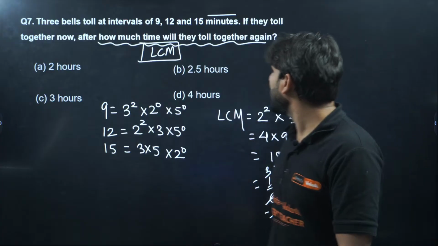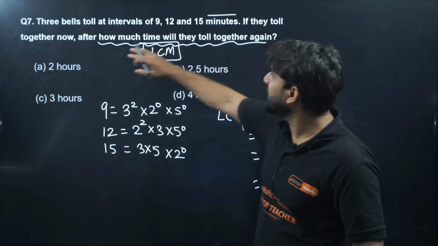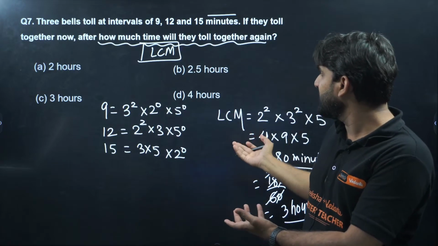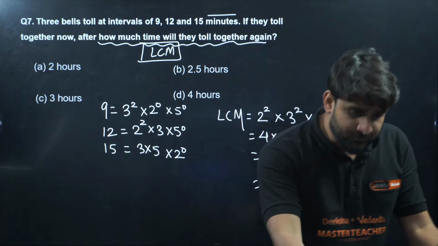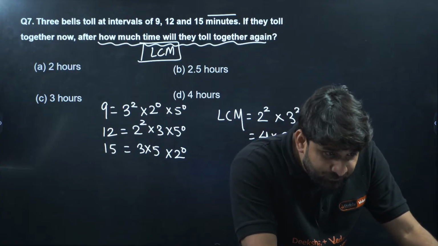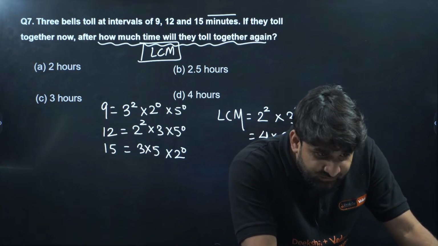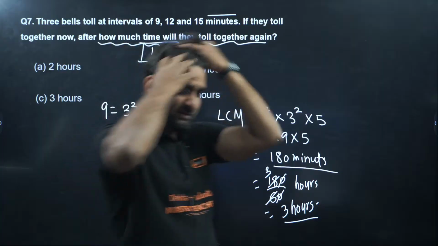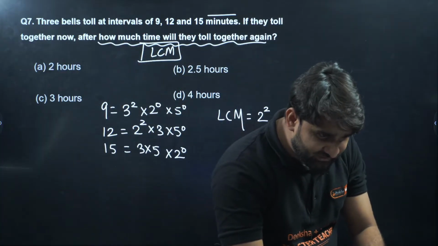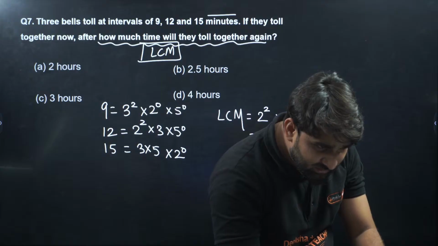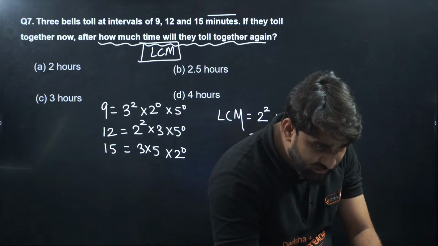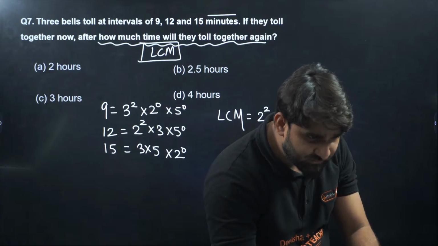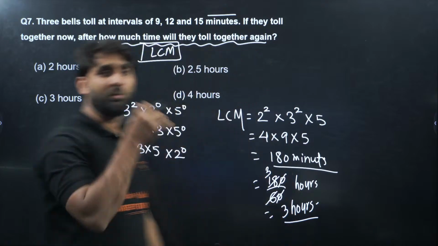36? Who is writing 36? If they toll together now, after how much time will they toll together again? 36 is not there, bro. Where is 36? LCM, come on. 3 hours. Yes. Hi Aditya, 36 into 5, yeah. Is it clear, everyone? C option. Yes, perfect. Hi everyone. Let me check all the comments. I'm Aryan. Okay, we have already talked. Is it clear, everyone? So option number C will be correct here.